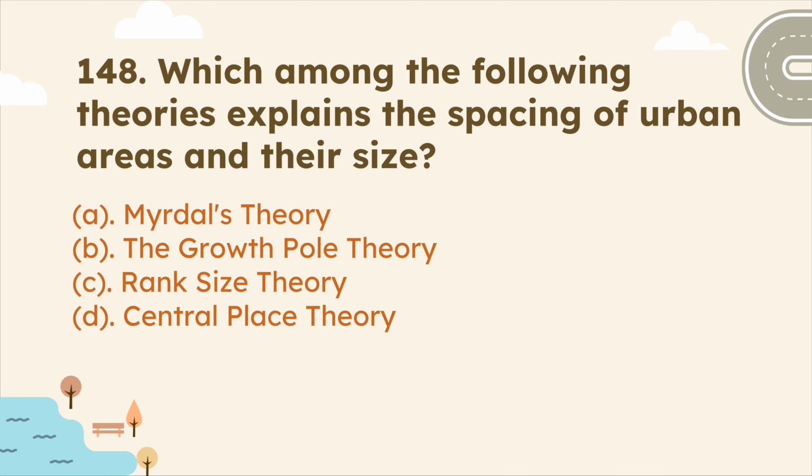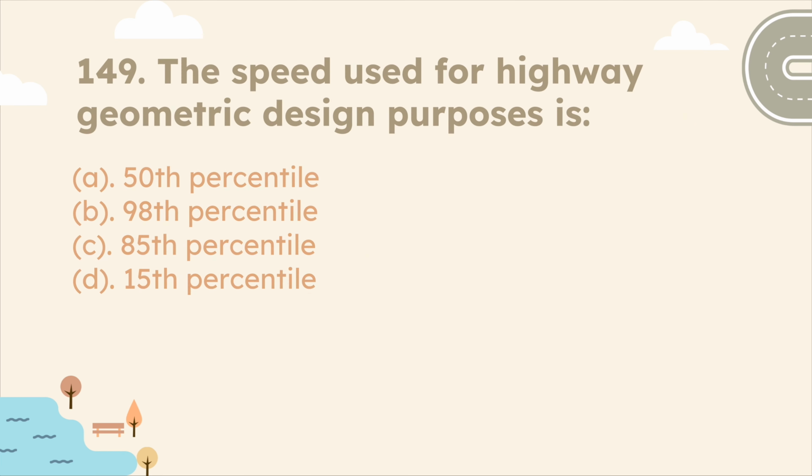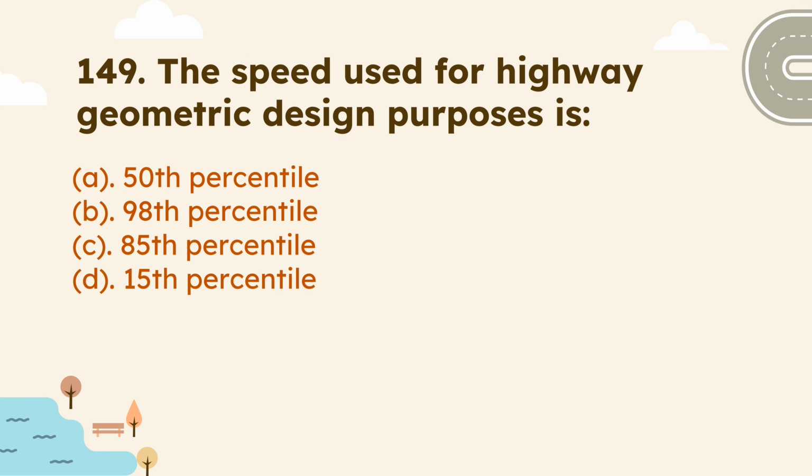Let's see the next question. Which among the following theories explain the spacing of urban areas and their size? So central place theory is a geographical theory that explains the size, number and spacing of settlements and also the services they provide. So the correct answer is option D, central place theory, and this theory was developed by Walter Christaller in 1933.